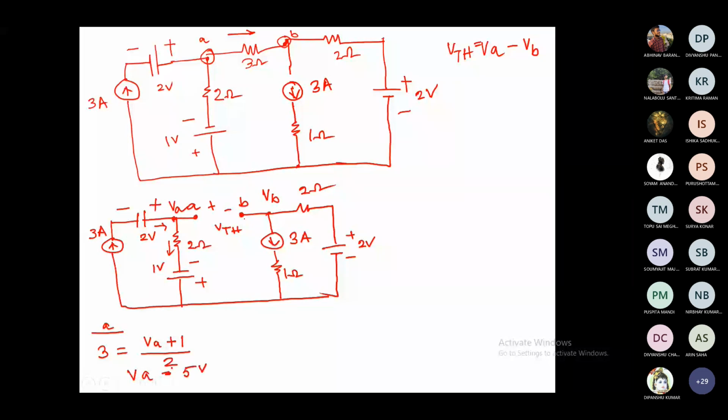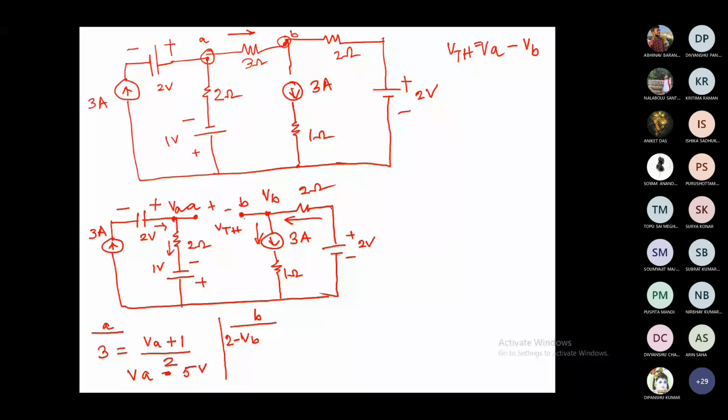Using nodal analysis, for node B, the 3 ampere current source is away from B. So it is outgoing this way and incoming from here. Incoming means it is 2 minus VB, because 2 is higher potential and VB is lower potential, only then will it move from 2 to VB.